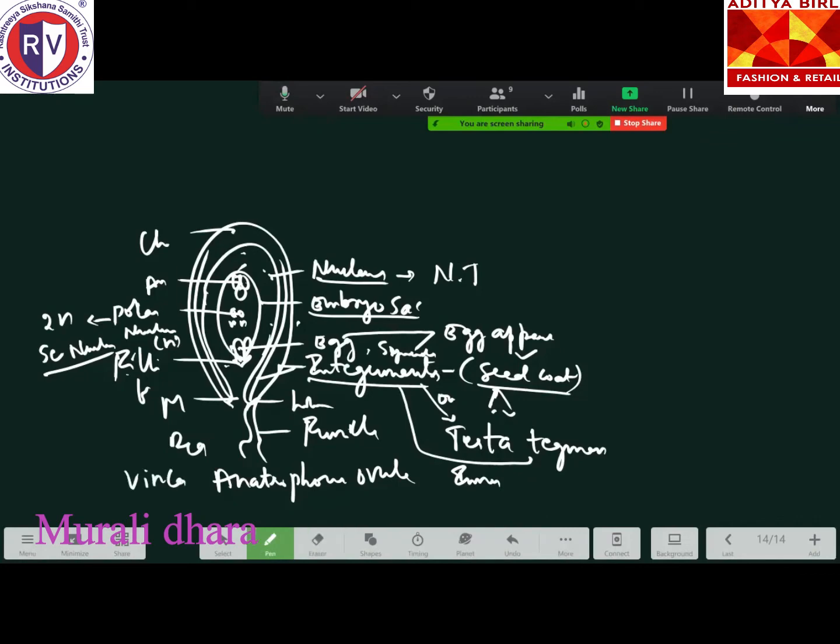Vinca. Okay, that is for bicarpellary. For tricarpellary, 3 carpels are there. Example is the castor. Castor. Okay, castor is an example for what? A tricarpellary.